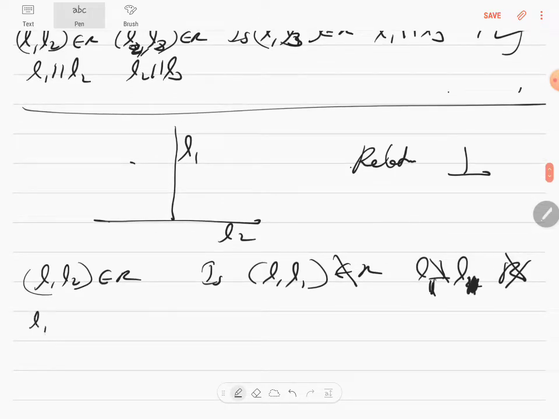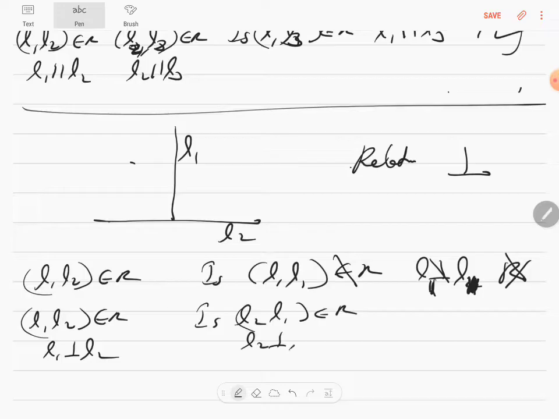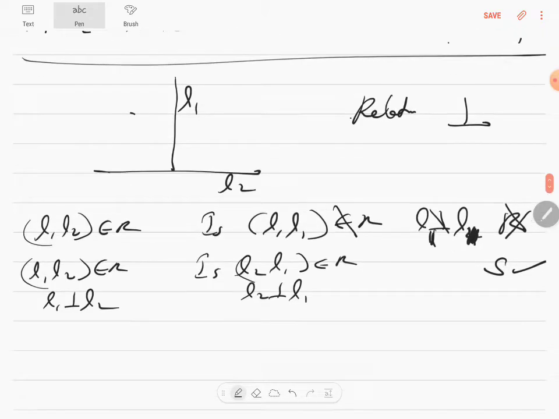So L1 comma L2 is an element of R because L1 is perpendicular to L2. Is L2 comma L1 an element of R? L2 will also be perpendicular to L1, from the diagram you can see. So therefore it is symmetric. Yes. Will it be transitive?